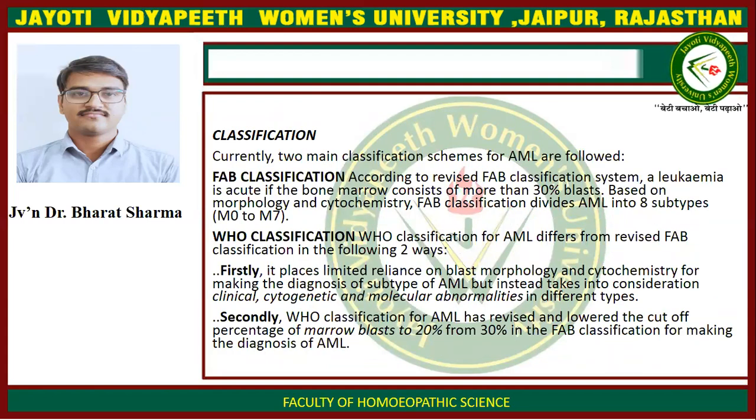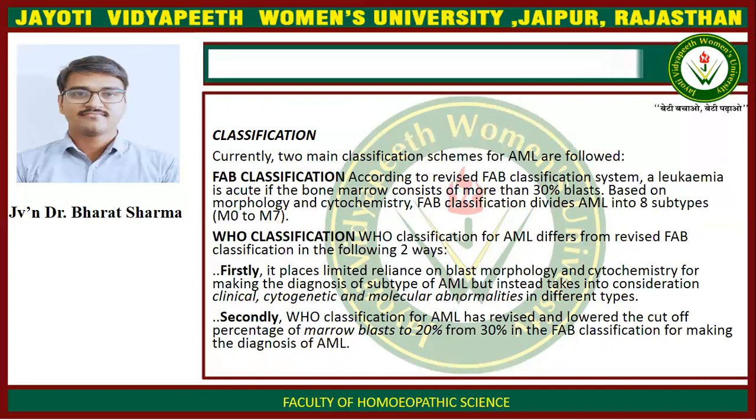Classification. Currently, two main classification schemes for AML are followed. FAB classification. According to the revised FAB classification system, a leukemia is acute if the bone marrow consists of more than 30% blasts. Based on morphology and cytochemistry, FAB classification divides AML into 8 subtypes, M0 to M7.